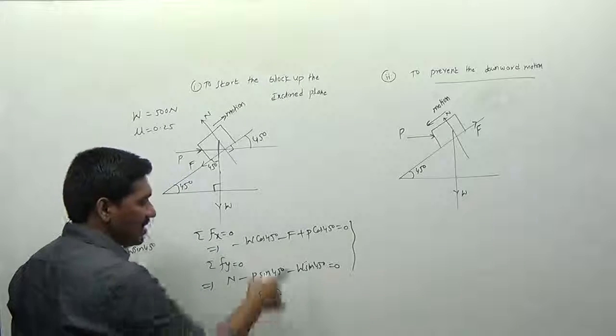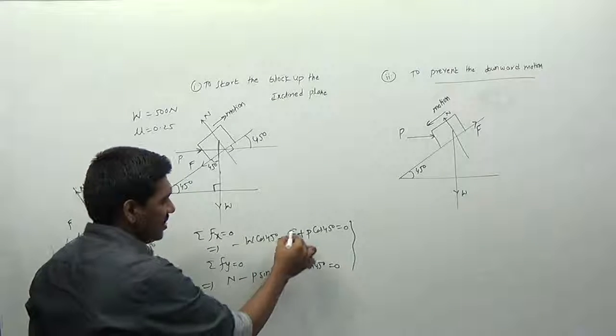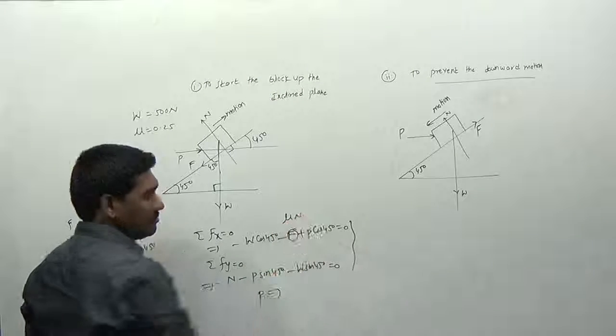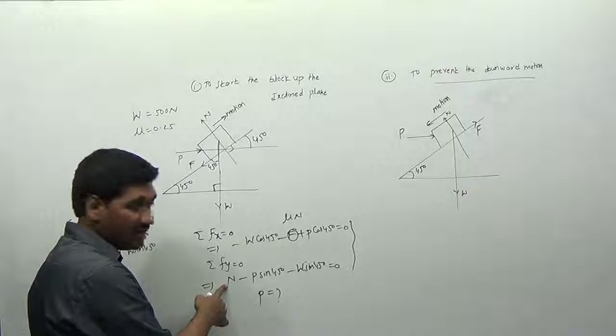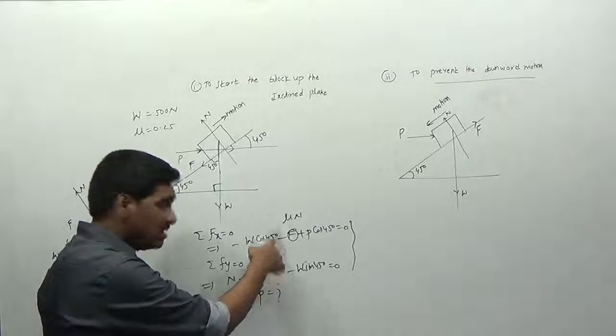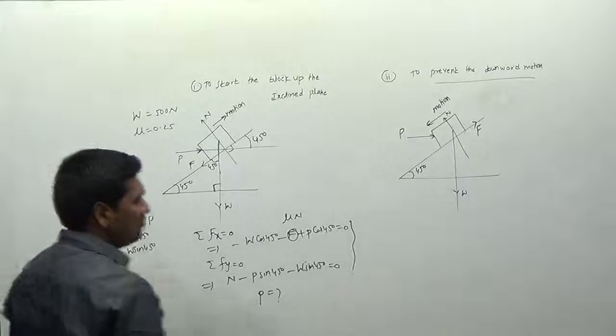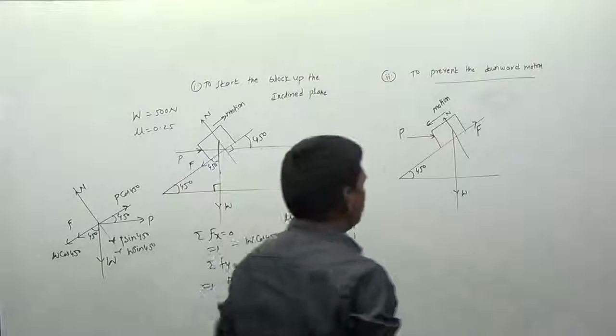So how can we determine it? Here F is there now. You can write this value of F is equal to mu into N. Okay. Here we have the value of N. So bring the value of N and substitute it in this equation. So if you simplify, you can determine the value of P. In the same way, I can write the equation for this one also.